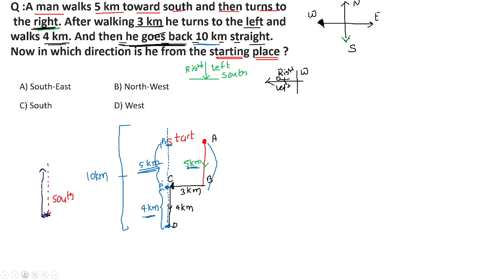Now where is the person? Here the person is standing. The complete distance is 10 kilometers. This is, for example, the end point. So they have asked you in which direction he is from the starting point. So what you will do, students, here? They have asked you with respect to the starting point, hence draw this reference diagram on the starting point, with north, east, west and south. As per the reference point, the person is standing in between north and west direction. So northwest is the correct answer for the given question.